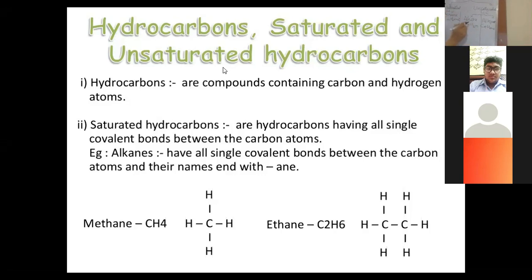So the first member of the alkene series will be C2H4, because the value of N we have substituted is 2. So our first member will have the molecular formula C2H4.